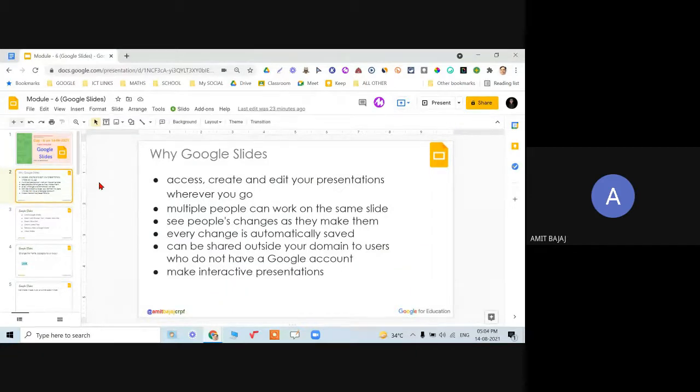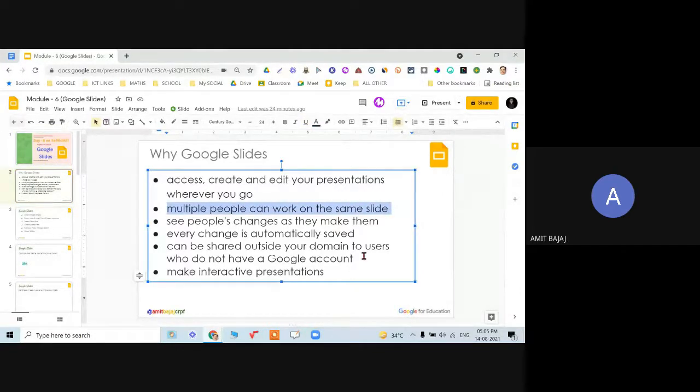Why Google Slides? You can access, create, and edit your presentations wherever you go. Even if I have already created a presentation on my laptop, but I had some basic idea in my mind, I can even edit the same using my mobile also. I just need to download the corresponding app. Multiple people can work on the same slide. We'll talk about the demo for the same.